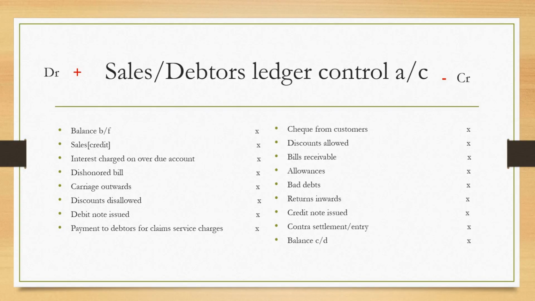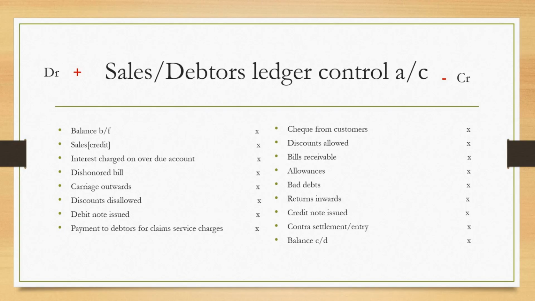Then let's look at discounts disallowed. Probably you want to pity Mr. Okafo by giving him a discount. But Mr. Okafo failed to meet the conditions for that discount to be allowed, so you disallow the discount. That shows that Mr. Okafo's debt still remains the same, it does not reduce.